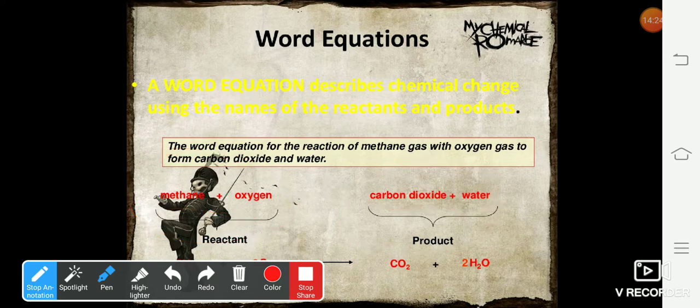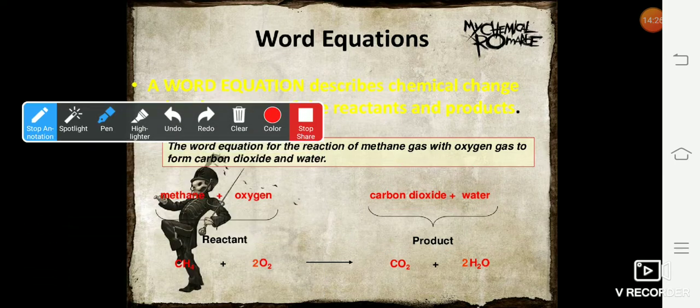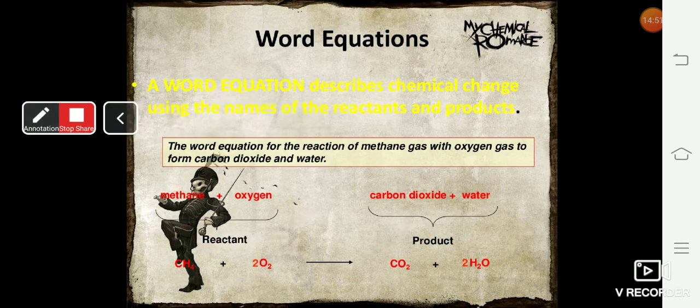If the same equation is written in the symbolic form, like here you can see CH4 plus O2 gives you CO2 plus H2O. Here you can see we have one carbon on the reactant side, one carbon on the product side. 4 hydrogen on the reactant side, 2 into 2, that is 4 hydrogen on the product side. 4 oxygen on the reactant side, 2 oxygen here and 2 oxygen here, 4 oxygen on the product side. Now this equation which you are observing is a balanced chemical equation.